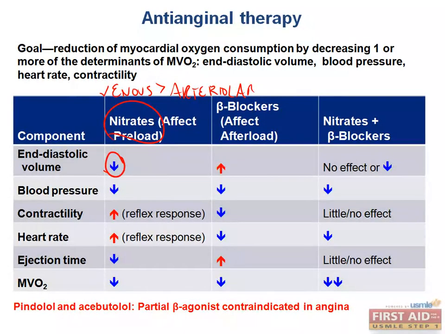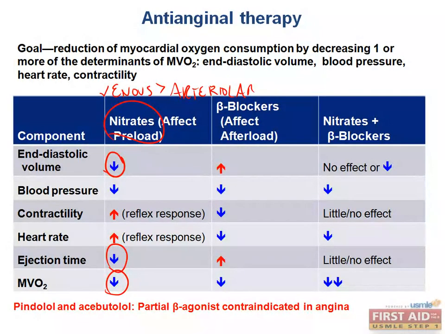And that is very evident by this down arrow. There will be less actin-myosin interactions because we're not stretching that ventricle as much because there's less volume in it, which means we need less ATP and also less oxygen, because you need oxygen to make ATP because ATP is required to reload all of the myosin heads that you used in the contraction. So the end result is that we reduce the myocardial oxygen demand. And we also decrease the ejection time because there's less blood within the chamber that's needed to be ejected.